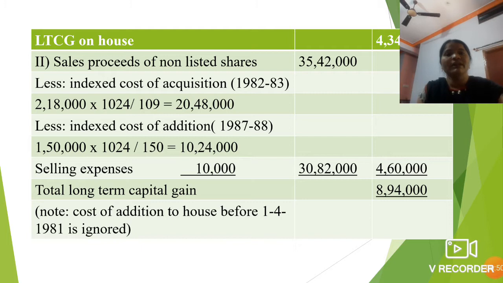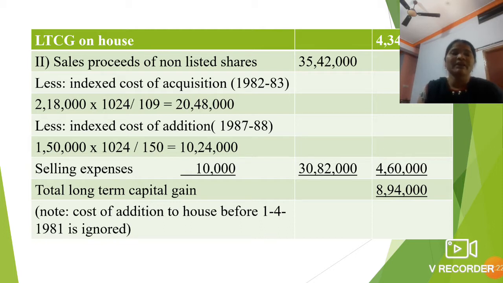So you have to take down the sales proceeds of the non-listed shares of Mr. Srinivas. So here sales proceeds 35,42,000, take it into the outer column. Then minus the cost of acquisition and cost of addition is given here. In the house property cost of improvement is given. In the non-listed shares, the cost of addition is given.